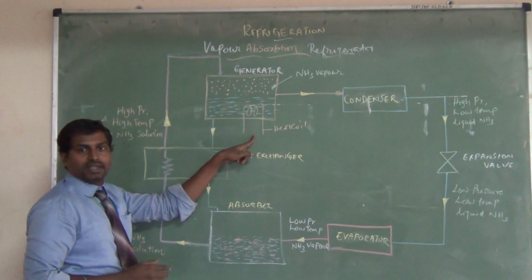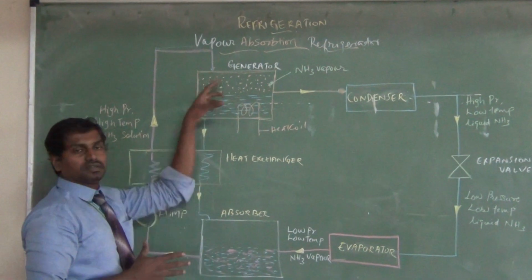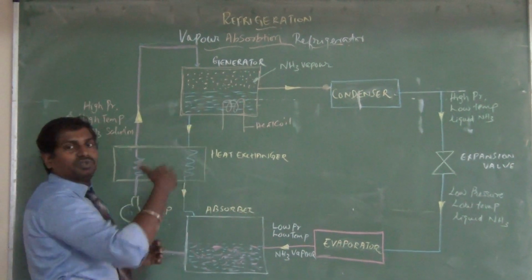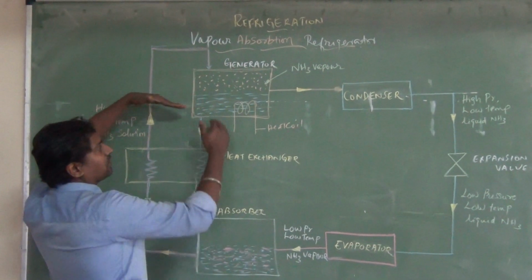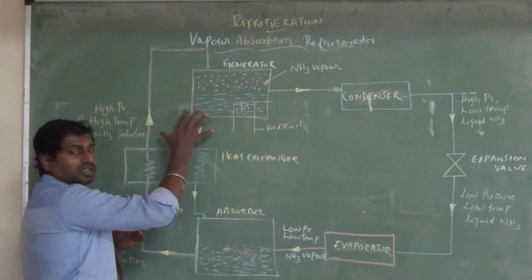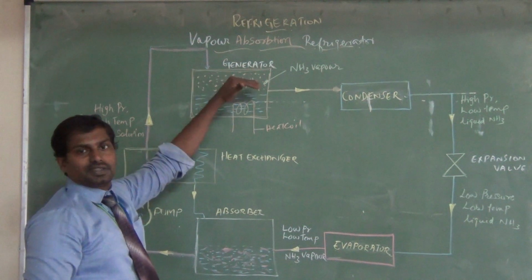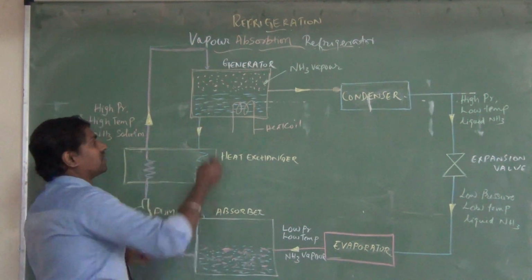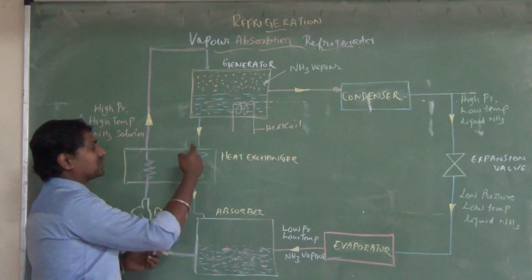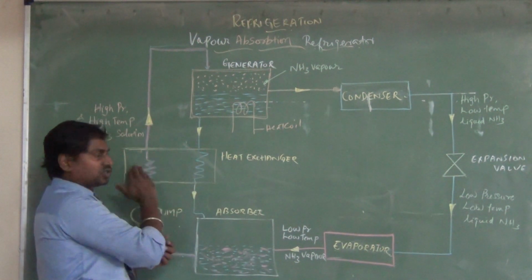In the generator, a heating coil is there. This heating coil heats up the solution in the generator. When it is heated up, the NH3 becomes vapor, and most of the vapor passes to the condenser, and the remaining weaker solution stays behind. Since most of the NH3 is removed, the solution with less NH3 plus water passes to the absorber for the recycling process. It passes through the heat exchanger, where it rejects the heat to the strong NH3.